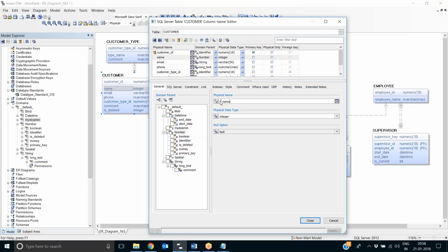If you want to override, you can click on this and say override. Oh sorry, inherit. It's already overridden, so if you want to inherit, you click on inherit. Then it will again get back to customer name. See, it just took the name from the logical side. So the state of this property can be in inherited mode or it can be overridden mode.